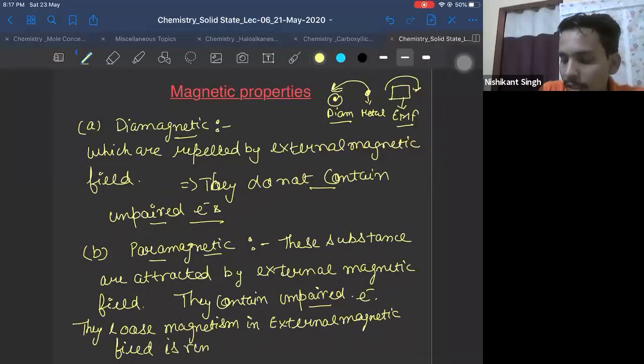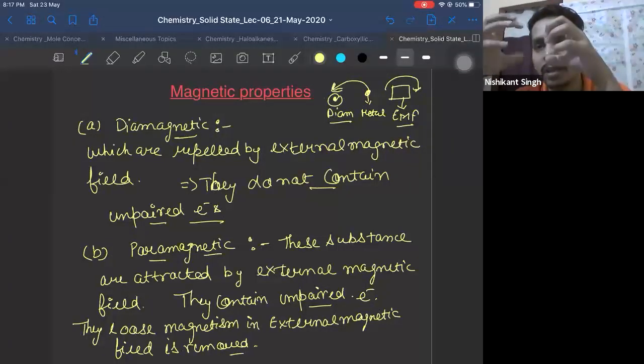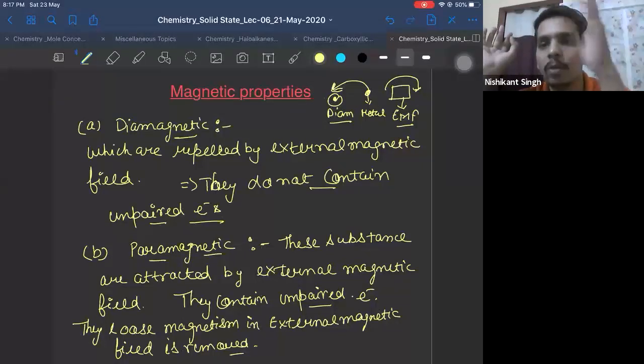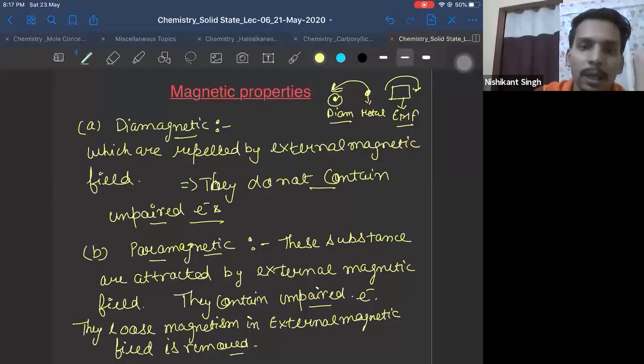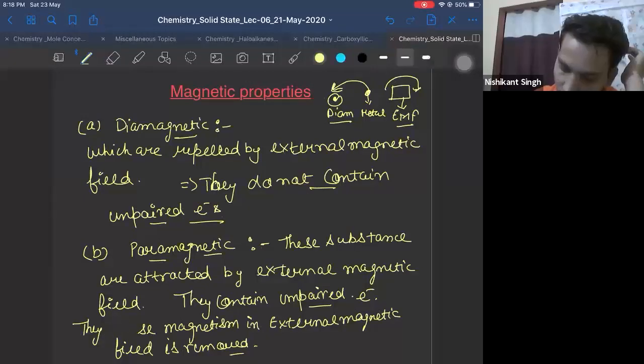So if I remove the external magnetic field, they will lose their magnetism. When I bring them near the external magnetic field, they are attracted by the magnetic field and behave as a magnet. When I remove the external magnetic field, they will lose their magnetism. They will become normal. Okay?